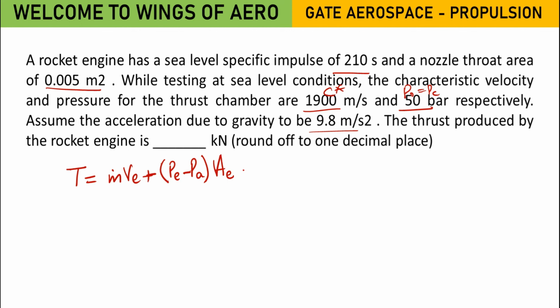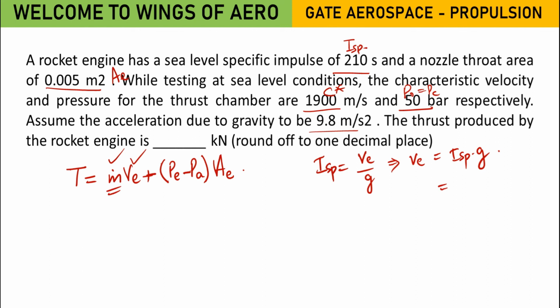Okay. Now we know the specific impulse. We know the AE value. We don't know the mass flow rate. We don't know the VE value. So how can we utilize this? We can use Isp equals VE by g. Can we use this formula? So to find out VE, Isp times g, we will get that VE value.